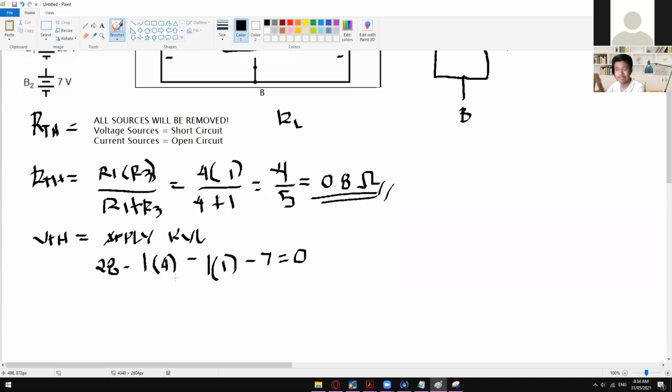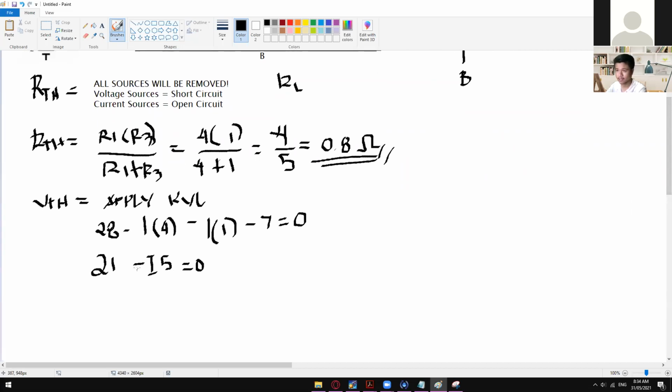And then from here, you can now combine similar terms. So 28 minus 7 will give us 21. And then in here, you can combine those two currents. So negative 4 plus negative 1 is negative 5. So negative I times 5 is equal to 0. And then from here, you can now solve for the I. You can transpose this one on the other side first. 21 is equal to I5. So this is I, not 1. And then from here, you can get the value of I. So I is equal to 21 divided by 5.